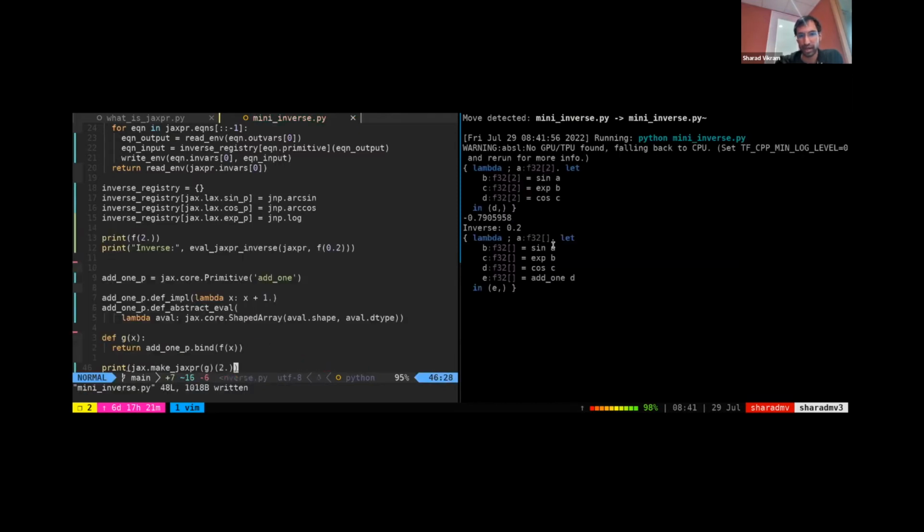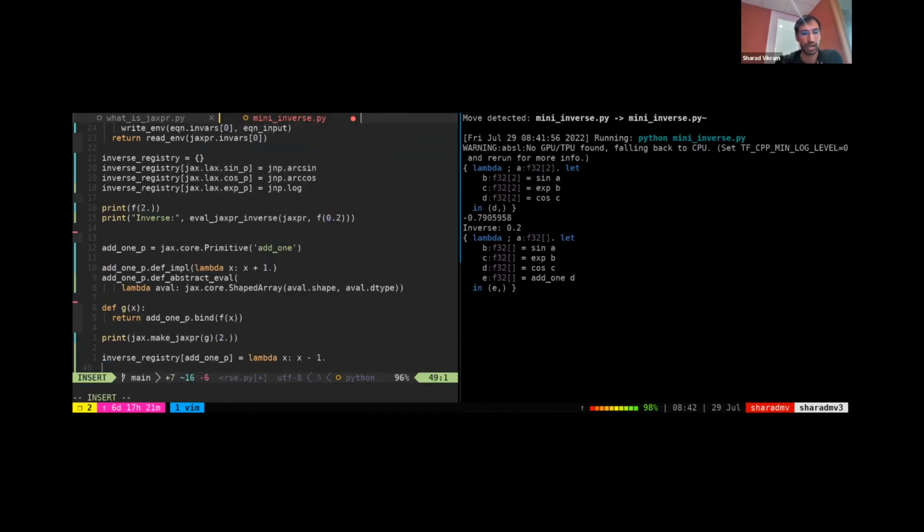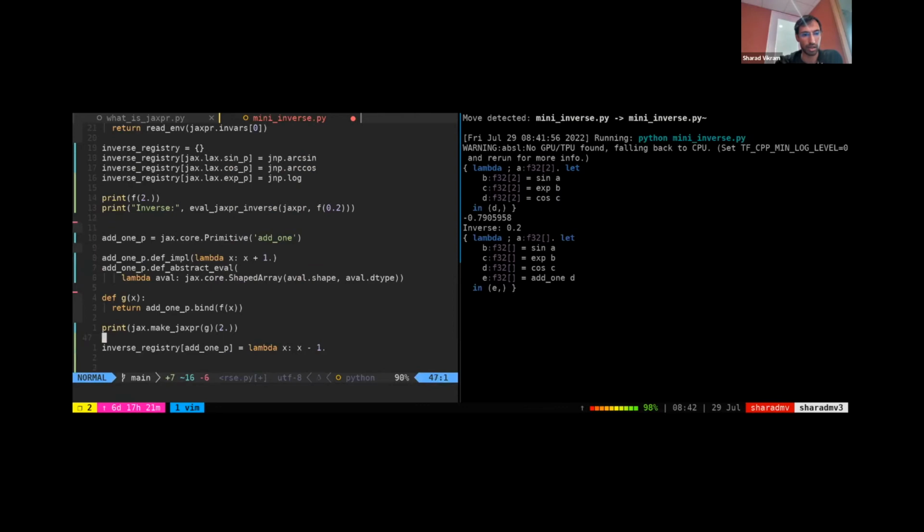And you'll see that it'll be the exact same Jaxpr as before, but we'll now have this add1 there. So to finish adding this new primitive into the system, we'll want to add an inverse rule for it so we can invert it. So we'll say inverse registry of add 1p equals lambda x: x minus 1. And now we can actually say,